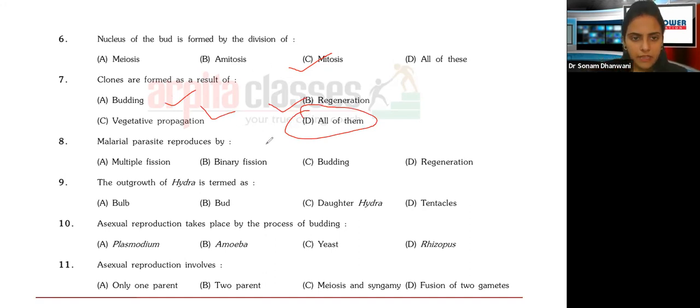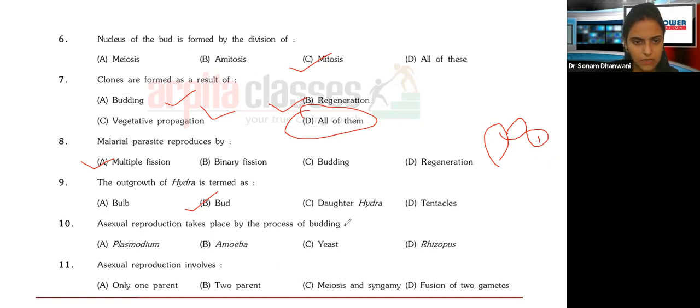Yes. Malarial parasite reproduces by multiple fission. Remember this. Outgrowth of hydra is termed as a bud. The budding in hydra that I showed you just now, this growth, the method is budding. So this outgrowth is going to be known as a bud. Okay. It has these dot kind of structures here.